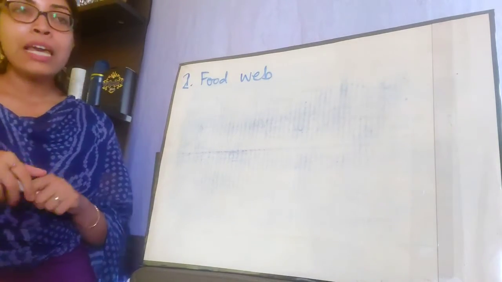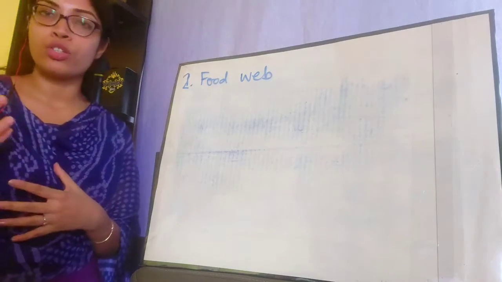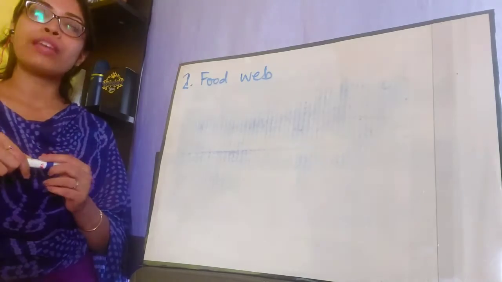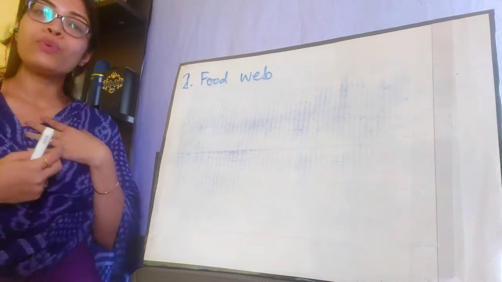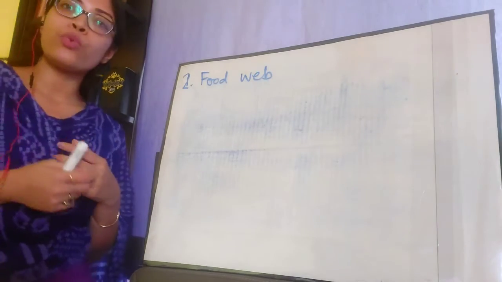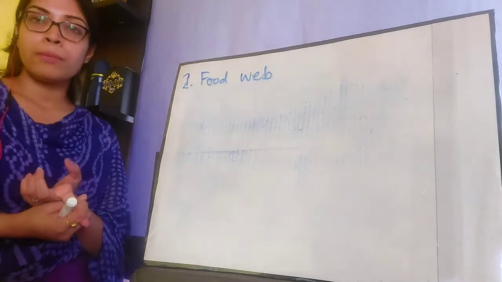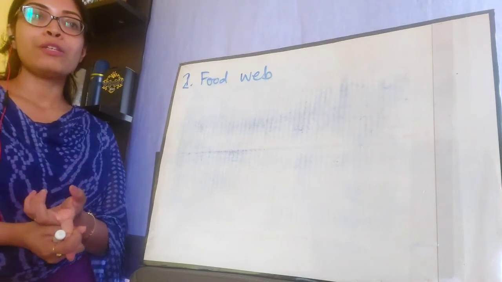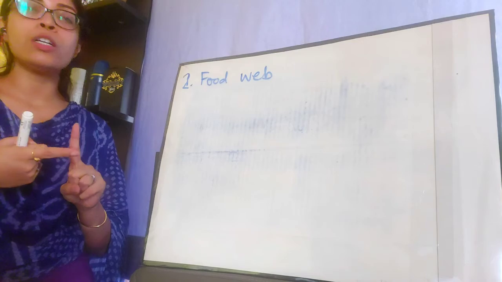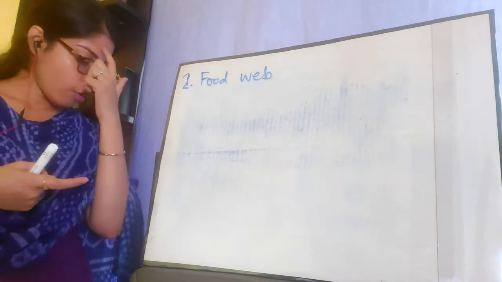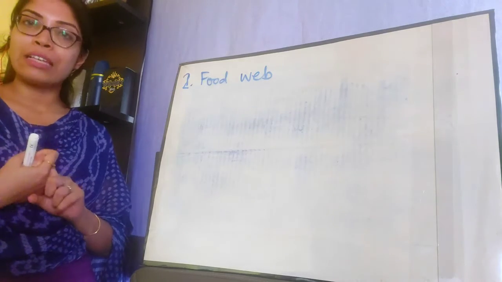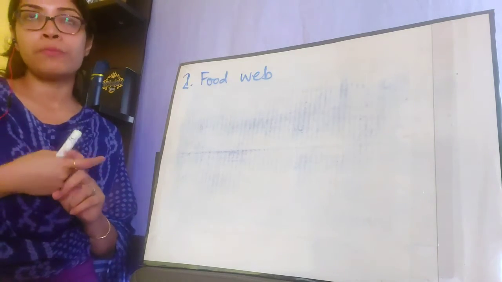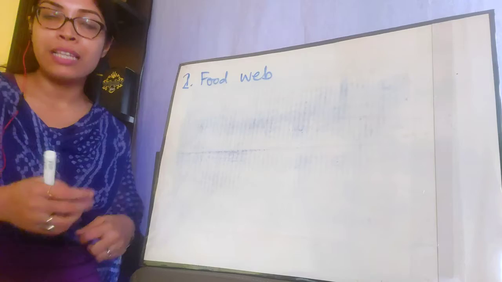Basically food web is a network of many food chains. In reality, in the real world, do we eat only one thing? Do we eat only fish? Don't we eat meat? Don't we eat egg? We depend on the fishes, we depend on the chickens for their meat, we depend on the hens for their eggs, and we depend on the green plants for the vegetables as well.